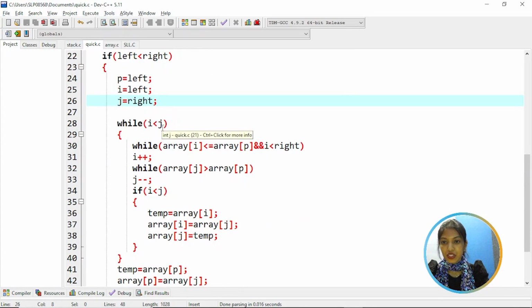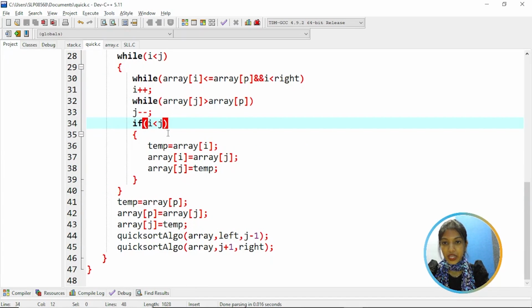So while i is lesser than j, while array of i is lesser or equal to array of p and i is less than right, then increment i by 1. While array of j is greater than array of p, then decrement j by 1. If i is lesser than j, then we are swapping the elements. That means array of i is given to the temp variable, whatever is there in array of j is assigned to array of i, and the temp variable is assigned to array of j.